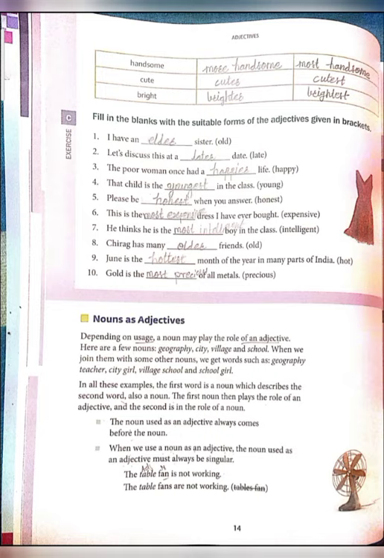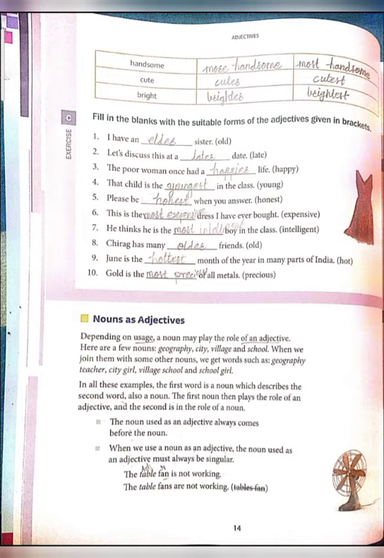The poor woman once had a dash life. Which type of life? Happy, happier life. The child is the dash in the class. Young. Here it's given the class, so you have to use the superlative degree, so youngest would come here. Please be dash when you answer. It's a positive degree, so as it is, honest would come. This is the dash dress I have ever bought. Here in the bracket it's written expensive, and this is an adjective with more than two syllables, so most expensive would come here.